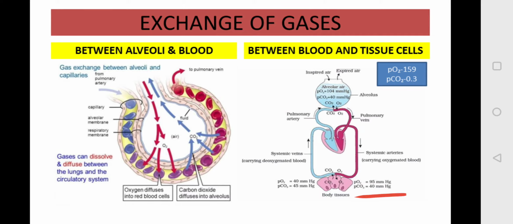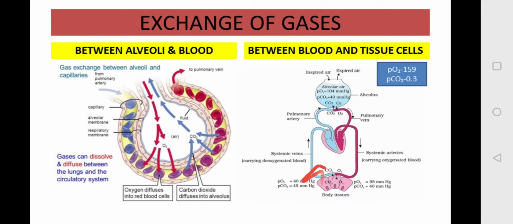Now as soon as this blood reaches your body parts and reaches each and every body tissue, what will happen over there? You know that your body tissues need oxygen, so they take the oxygen from the blood, and from the blood the oxygen diffuses into your body tissue, and from the body tissue the carbon dioxide moves into your blood.